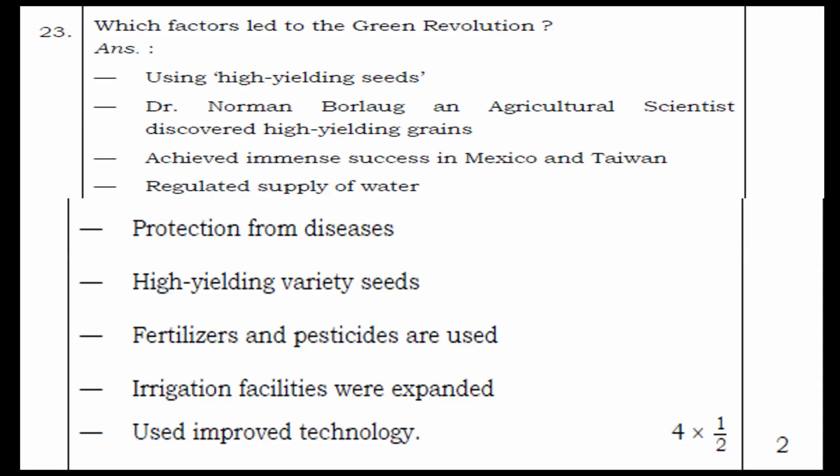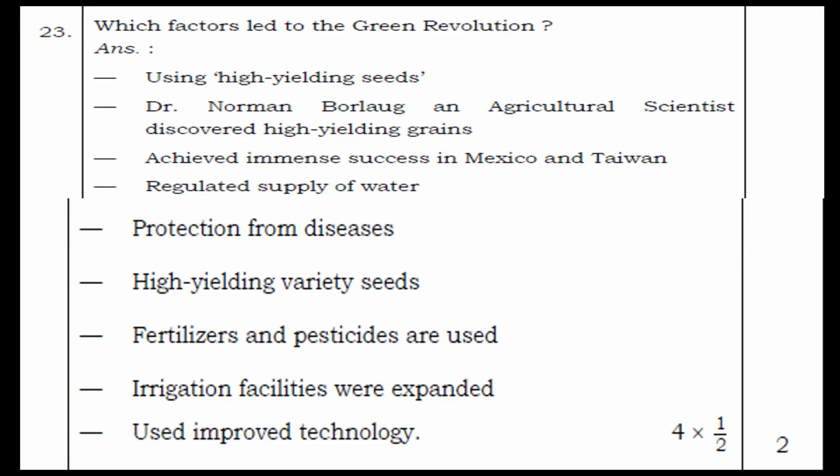Irrigation facilities were expanded, improved technology was used, because all these were introduced, and these were the factors which led to the Green Revolution. Because of all these points which you have read, there was an increase in production, or you can say it had started the Green Revolution.